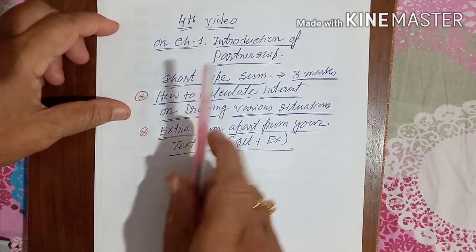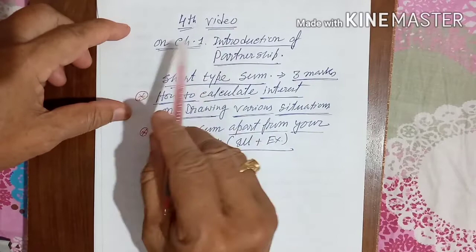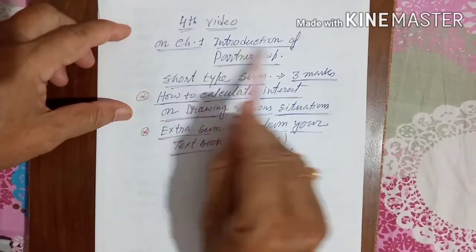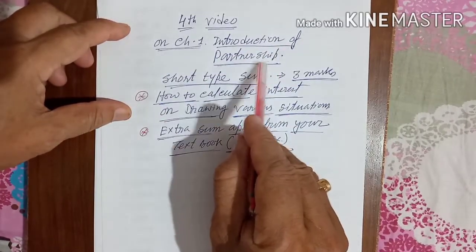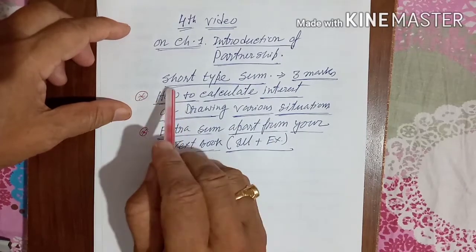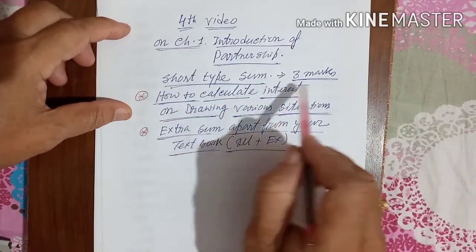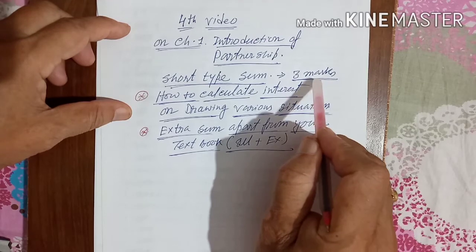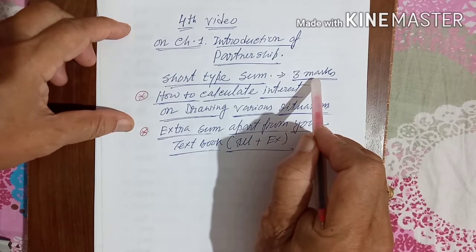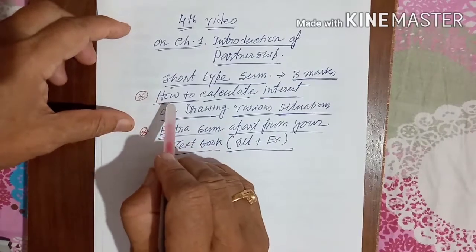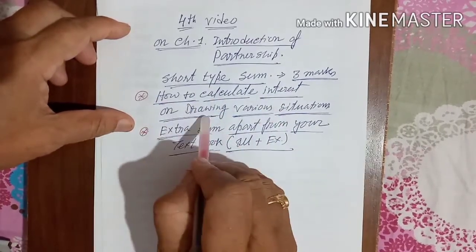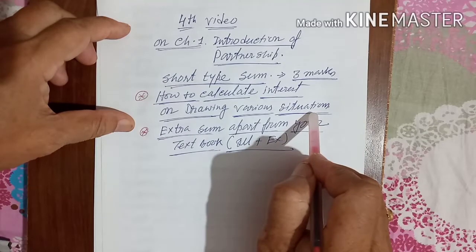Let us start our fourth video on the basis of chapter 1, Introduction of a Partnership Firm. Today we will teach you the short type of sums which will give you 3 marks. This is coming in section C according to your board paper style. Today's point is how to calculate interest on drawings in various situations.